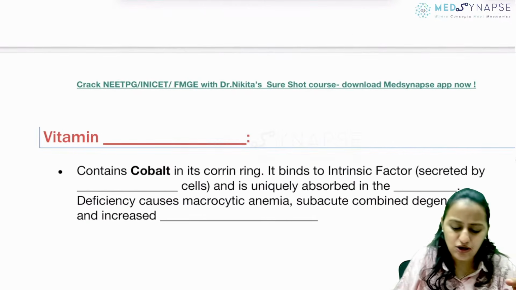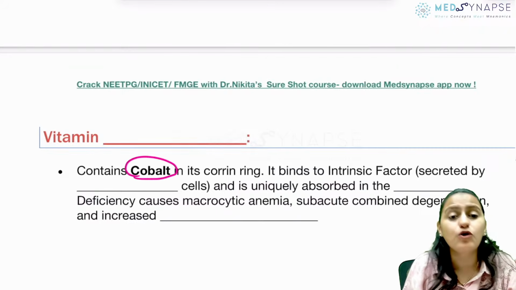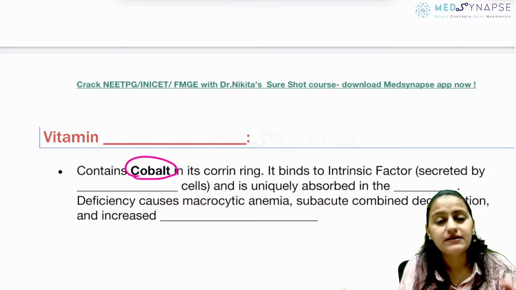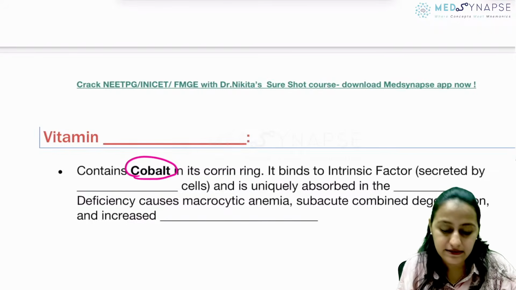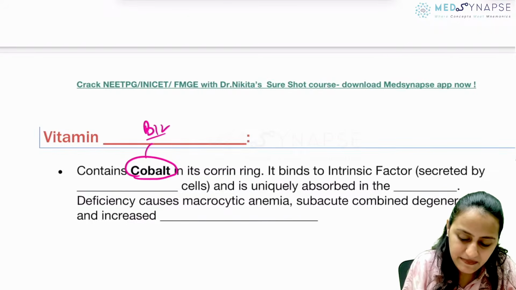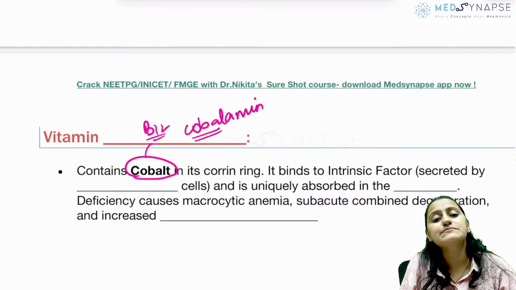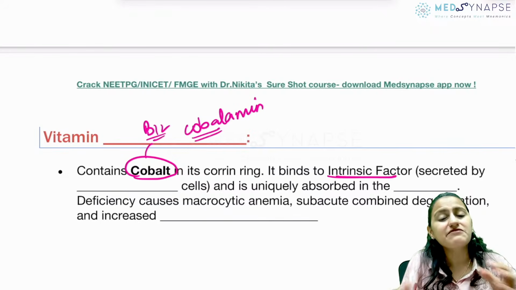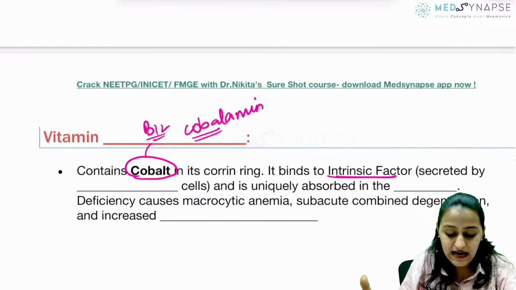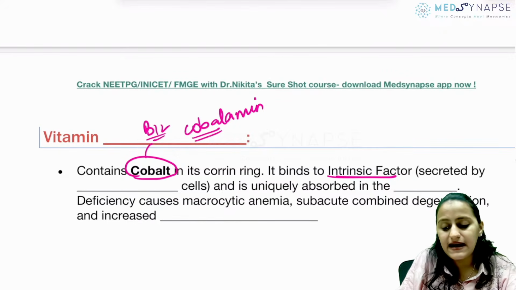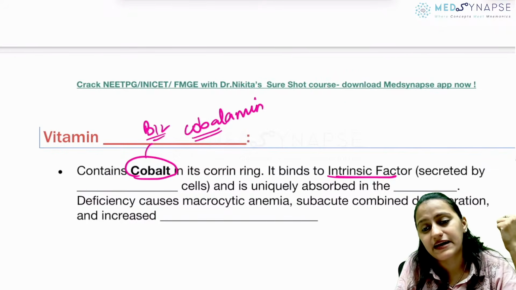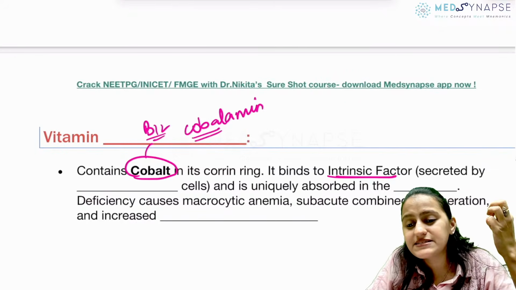Going to next one, logically thinking, what vitamin has cobalt? So remember, methylcobalamin, hydroxycobalamin. So remember, logically this is vitamin B12, cobalamin. So cobalt इसमें present होगा. ठीक है, it binds to intrinsic factor. Intrinsic factor कहाँ से आता है? From the stomach. What cells of the stomach get this intrinsic factor?